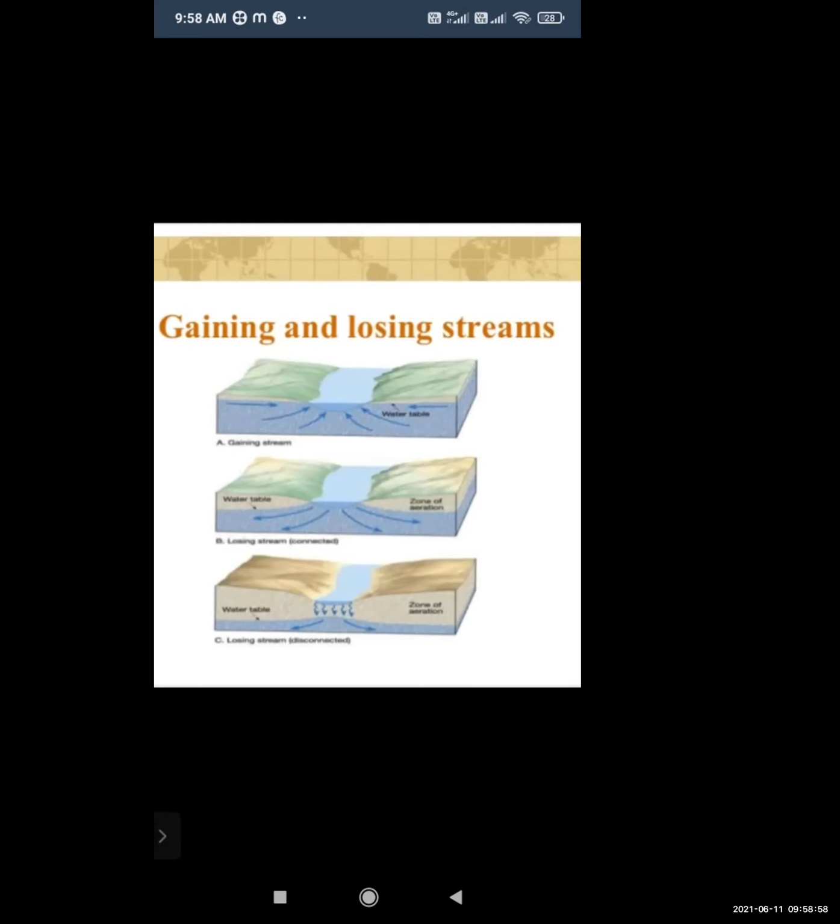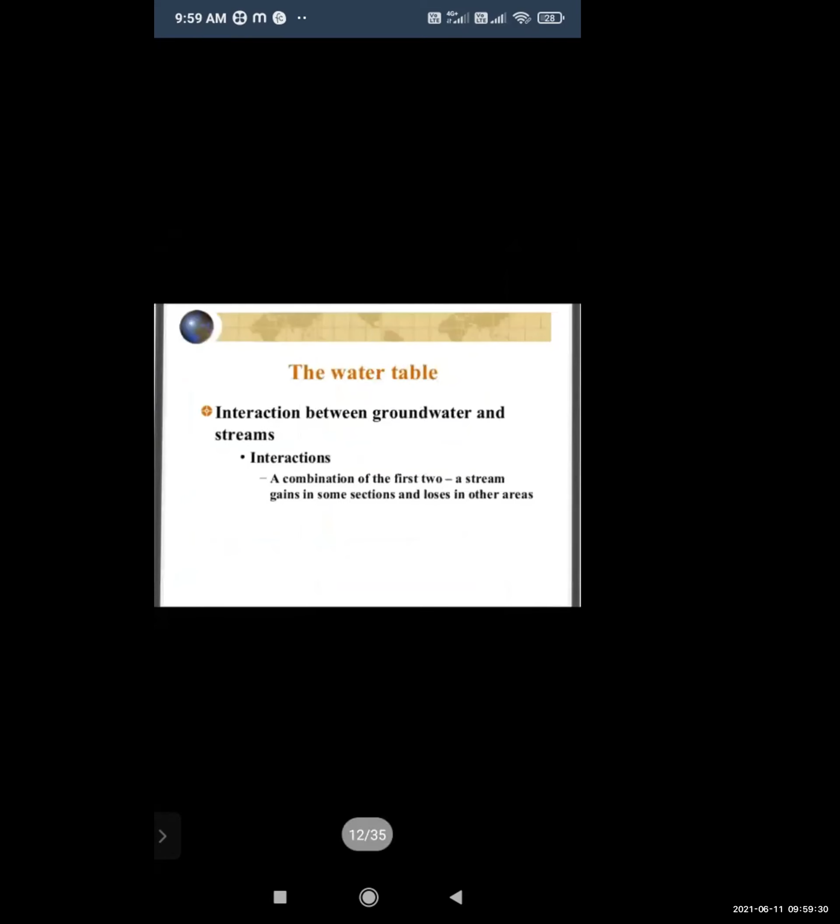In the third picture it is also a losing stream, but disconnected. In the second picture, the stream water is connected to the groundwater table, but in the losing stream disconnected condition, stream water enters the soil strata below the earth surface but does not contribute to the groundwater. That is only the infiltration process. Here percolation is not done.